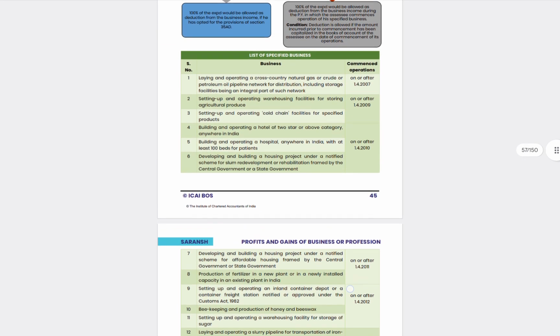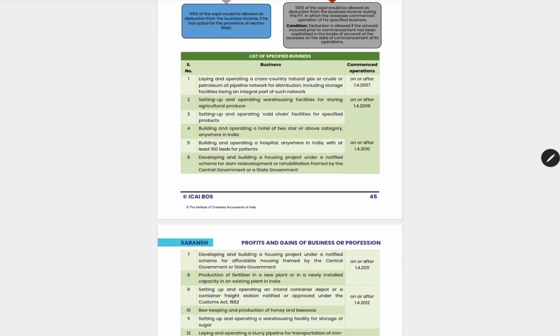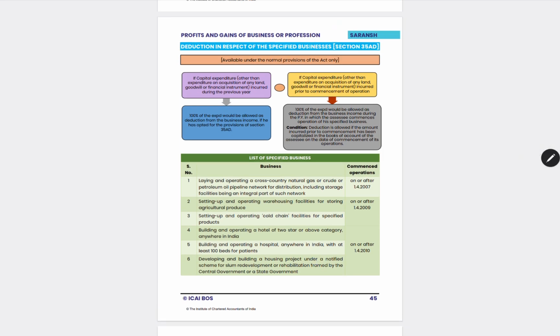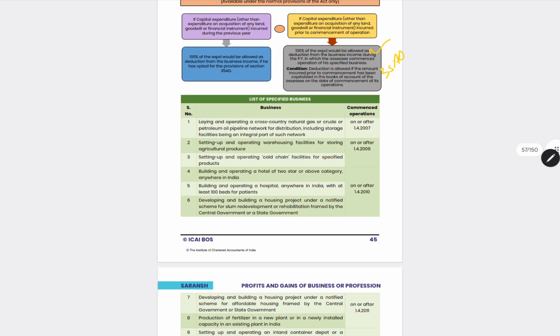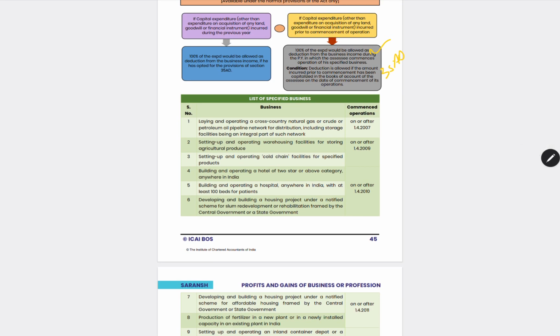Here what happens is, the business loss of 35AD of one business can also be adjusted against the business loss of 35AD of another business, though they are not eligible, or rather they are eligible but they are not claiming 35AD as well. For example, suppose a business of cold chain facilities and a business of operating a hotel of 2-star or above category. One is registered for 35AD, but this one is not registered. Still, it can claim the business loss and set it off.